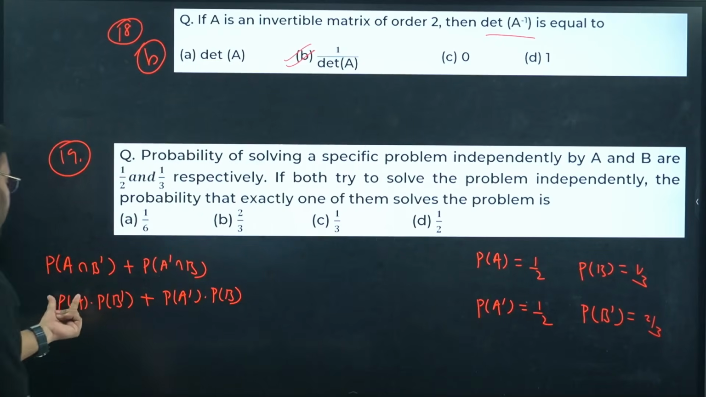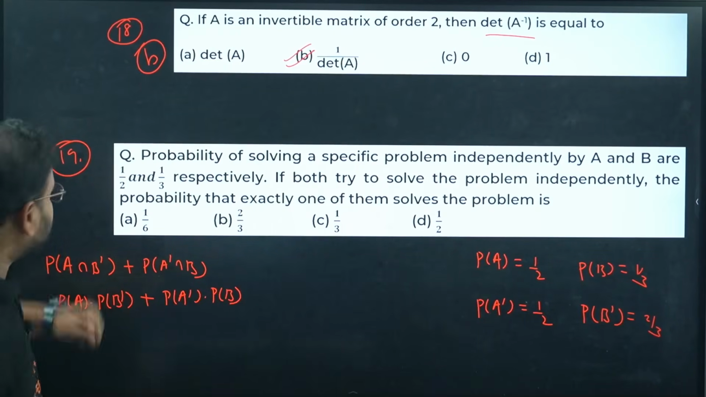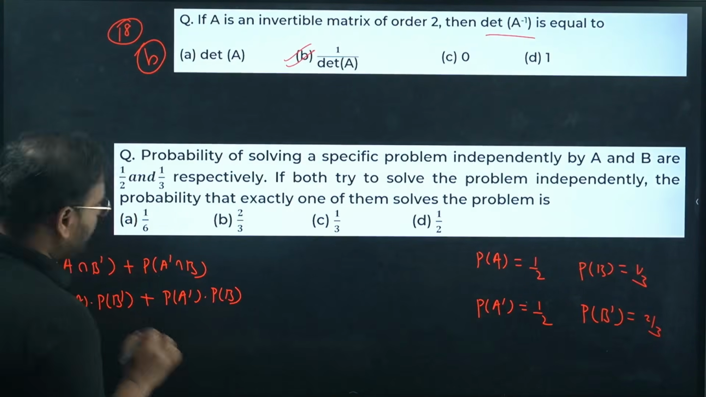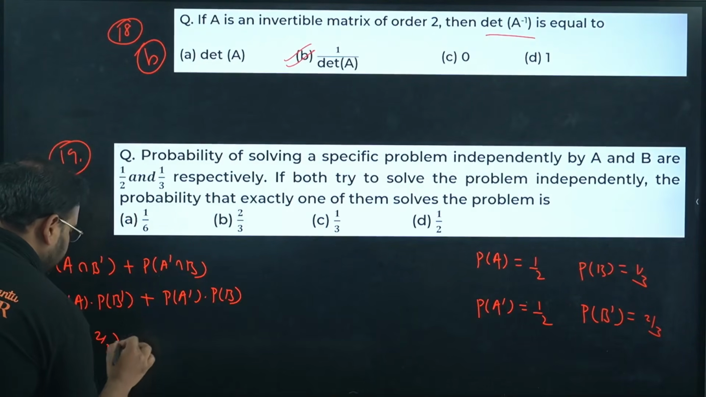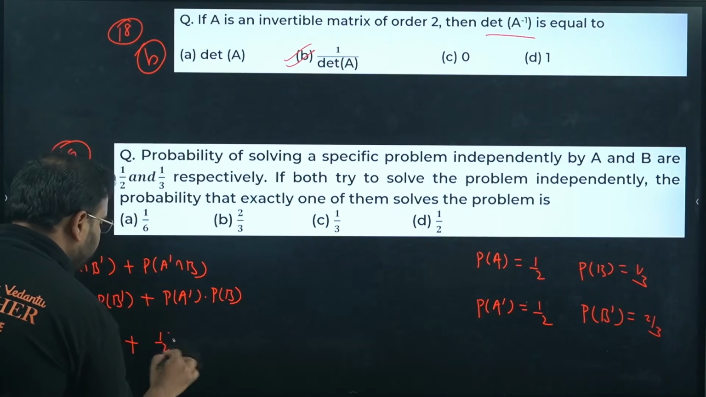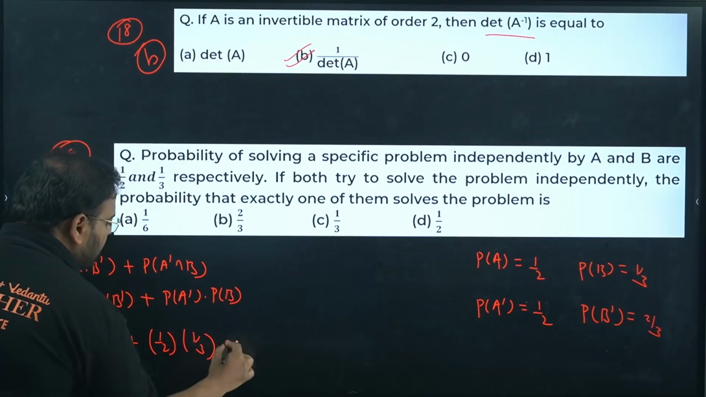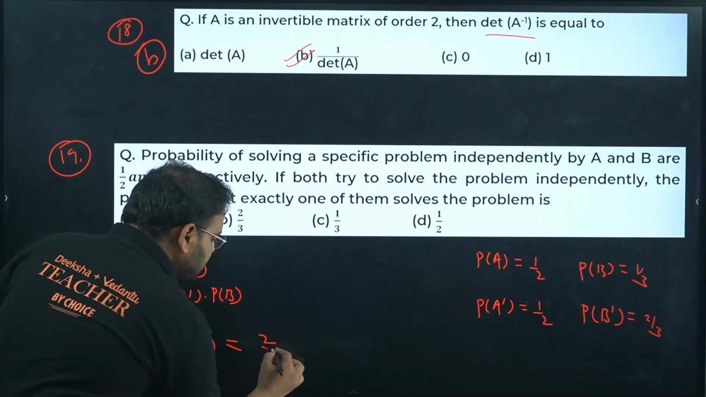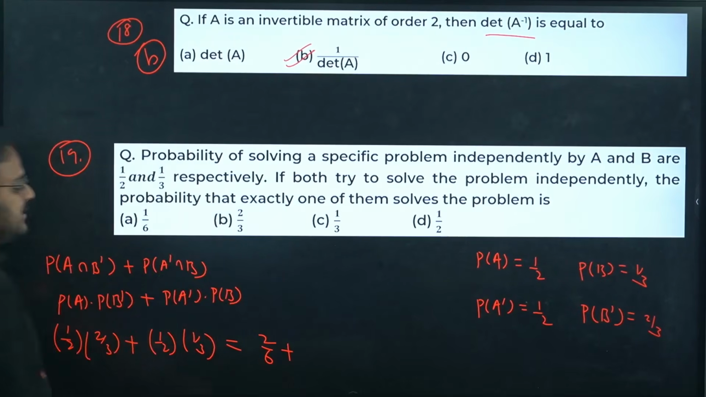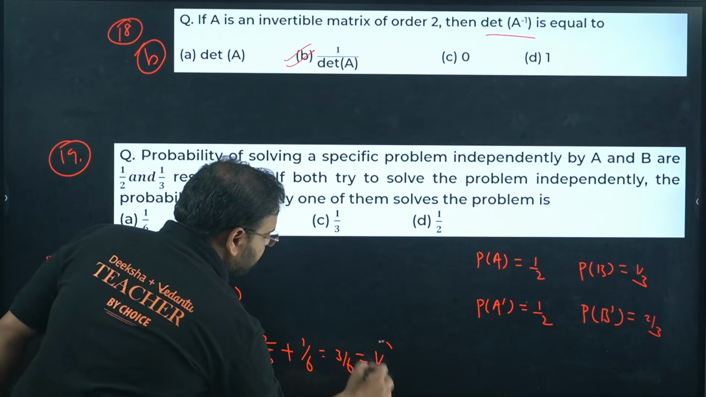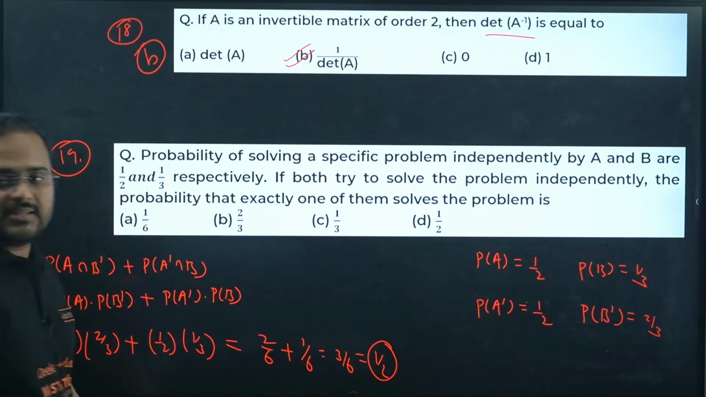Next, values we have: P of A, P of B dash. P of A is 1 by 2. P of B dash is 2 by 3. What is the other one? P of A dash is also 1 by 2. This is 1 by 3. People will cancel 2 and 2 and like that, but you don't have to. Check here, 2 into 1, 2 into 3, so it becomes 2 by 6. Here 1 by 6. Add them please. 3 by 6. What is the answer? 1 by 2. The answer is 1 by 2.